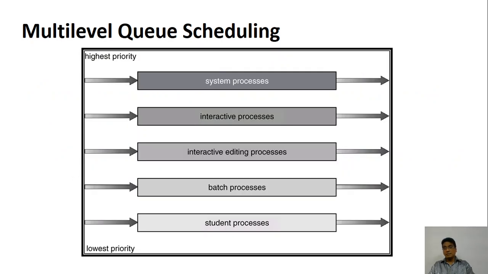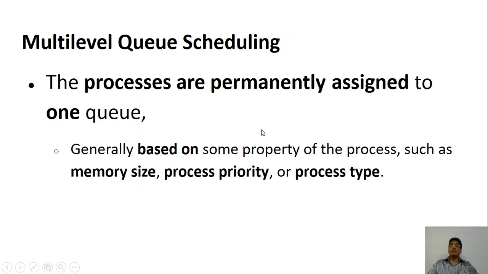So there will be multiple number of queues, and if I decide that this is a system process, I'm going to place that in the particular queue over here, and this process now cannot shift to the other queue. So that is the meaning of saying it is permanently assigned to one of the queues.